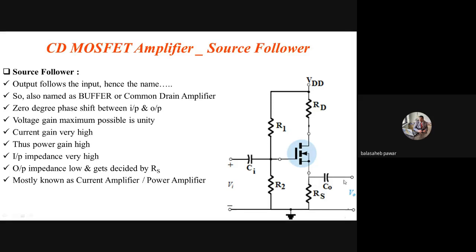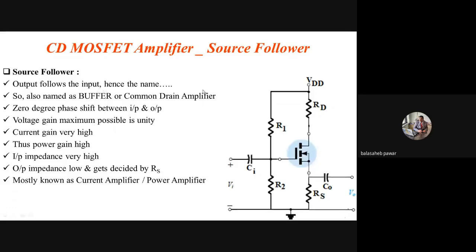That means this output will follow the input, and there will not be a phase shift. 0-degree phase shift will be there between the applied input time varying signal and the obtained output time varying signal. And that's why it is titled as source follower. Output follows the input, and that's why source follower. See, the first line I already mentioned, output follows the input, hence the name.